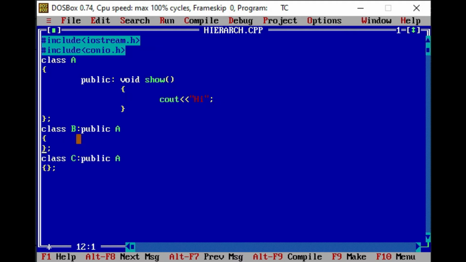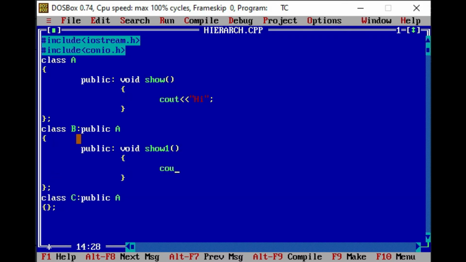After that, in class B, again in public mode, I am going to create another function, suppose void show1, in which again we are going to print something. Suppose here I am going to print hello.